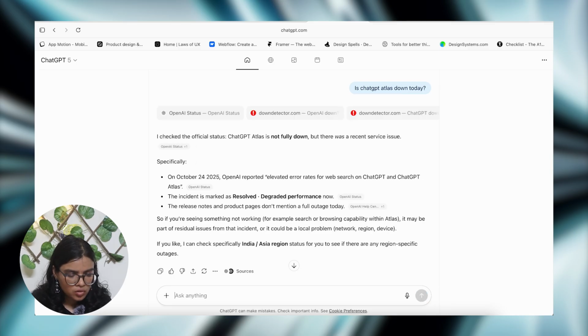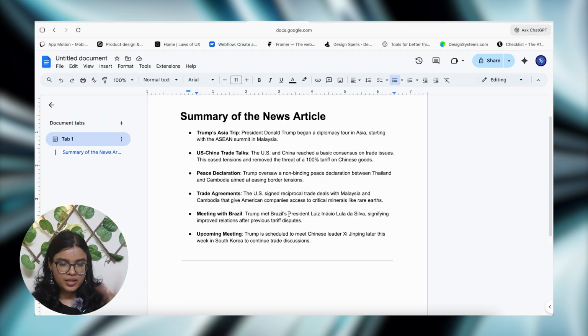Check the official... not fully down, but there are recent service issues. Oh, okay. Now I understand why this problem. That's okay. Right now we see that there are service issues. That's okay, part of making a product.